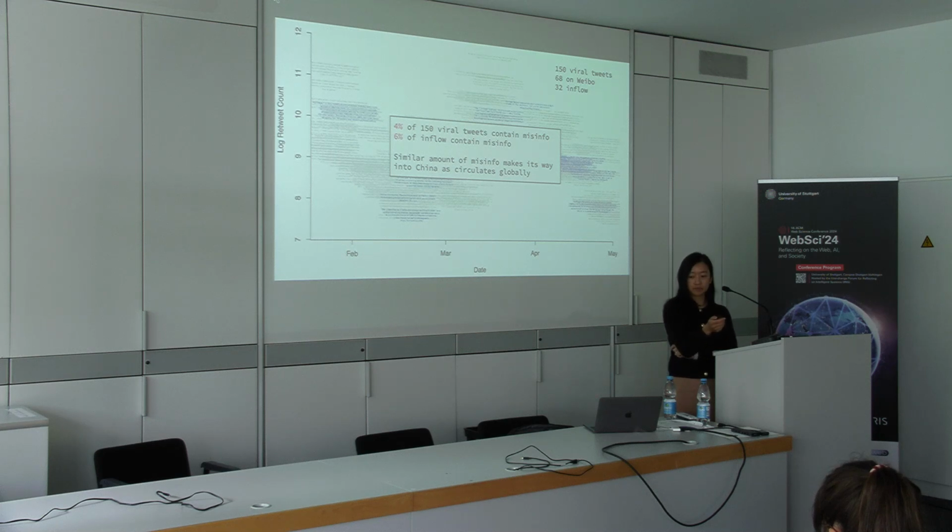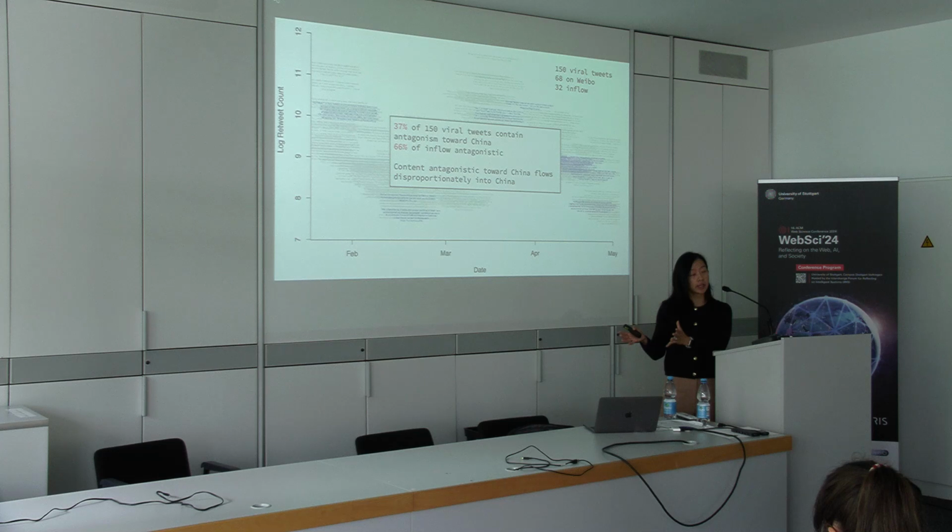What there is that's different between the global conversation and the inflow is content that's antagonistic toward China. So about a third of the viral tweets show some antagonism toward China. And this could range from criticism of the Chinese government's handling of the pandemic to racist posts. But then when we look at the inflow, 2/3 of the inflow contain some form of antagonism.